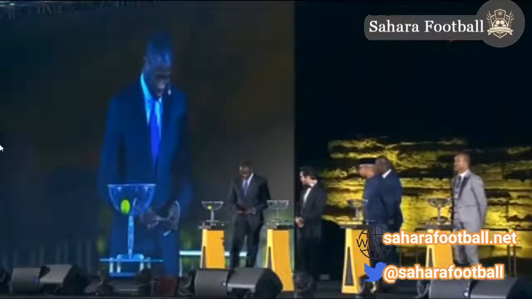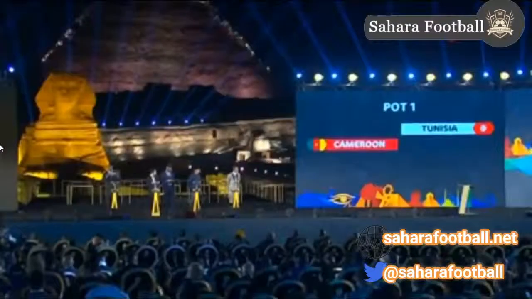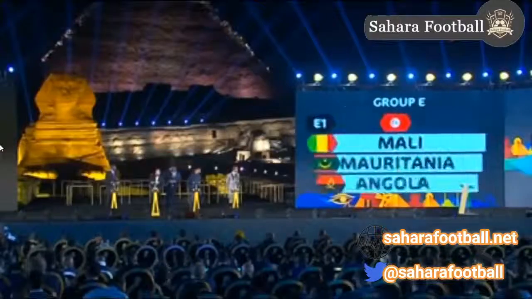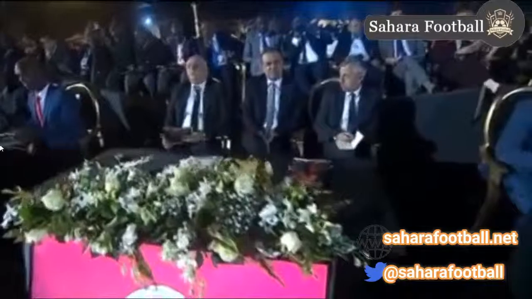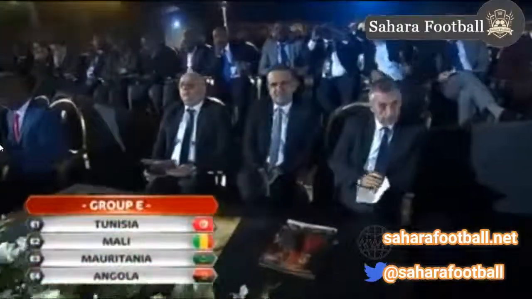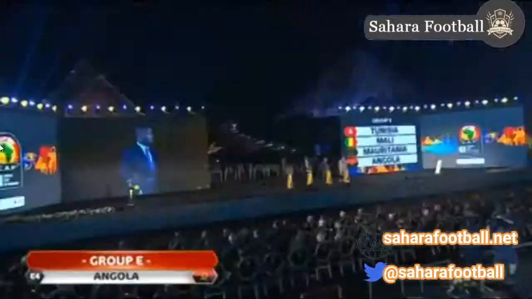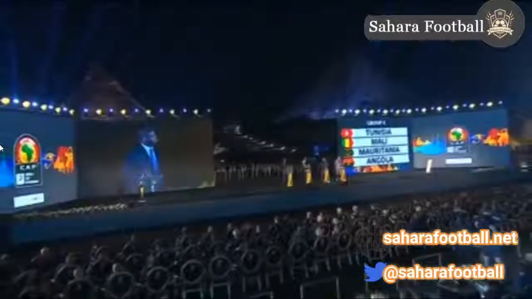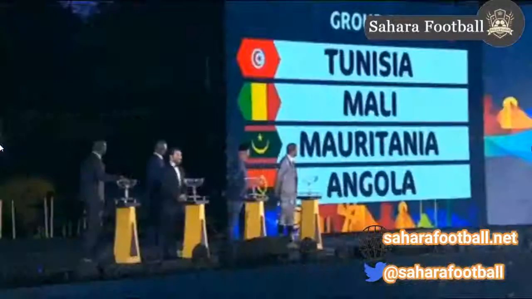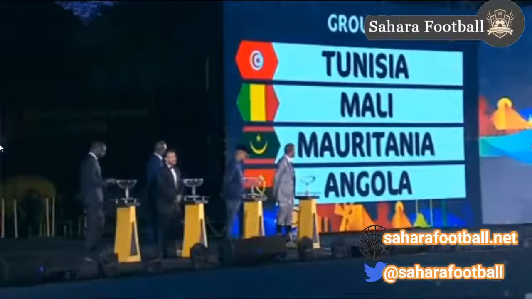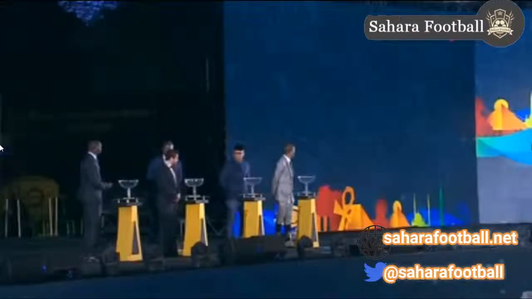Tunisia. Tunisia has an enviable record of qualifying for every final tournament since 1994, 13 finals in the process. The best record was winning the title on home soil in 2004. Tunisia, Mali, Mauritania, and Angola. Very strong group.